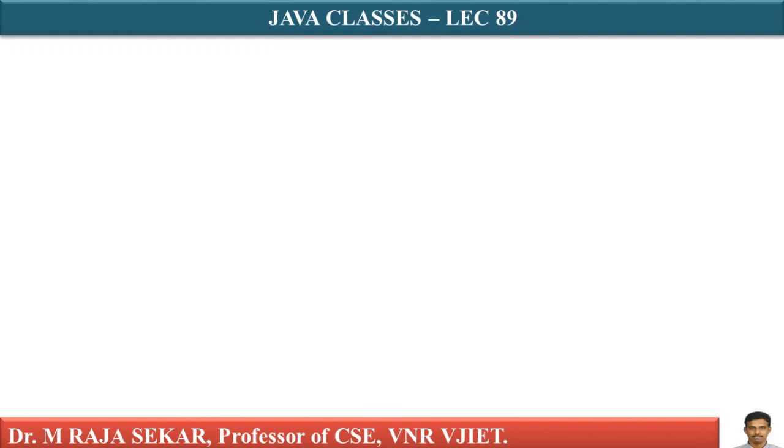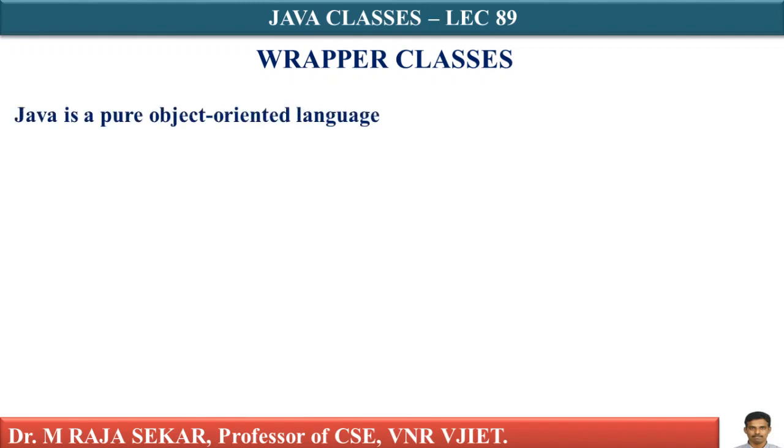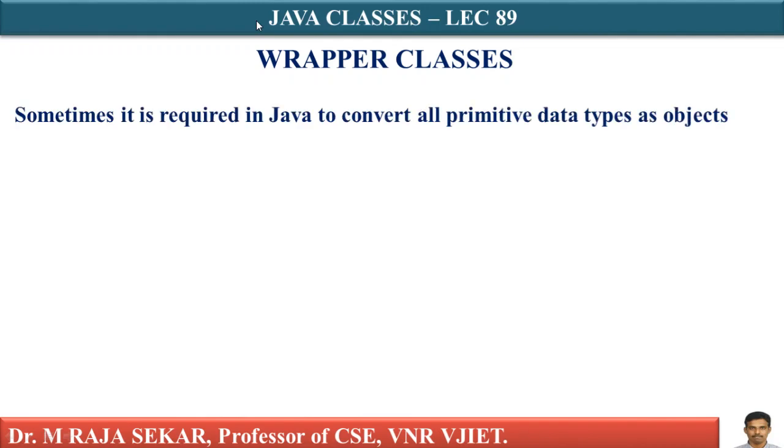In this lecture, we will try to understand wrapper classes. We can say Java is a pure object oriented programming language. Sometimes it is required in Java to convert all primitive data types as objects. For example, data structures of Java.